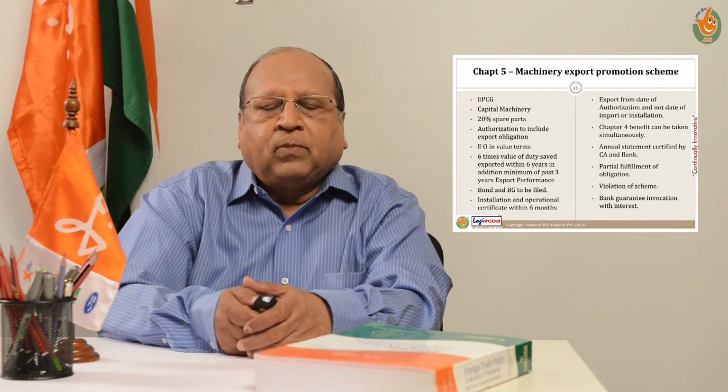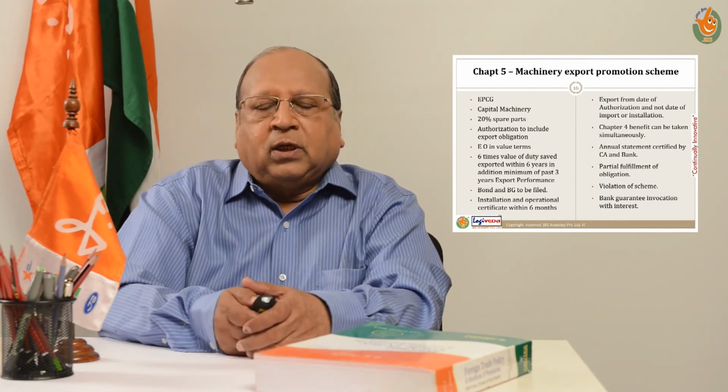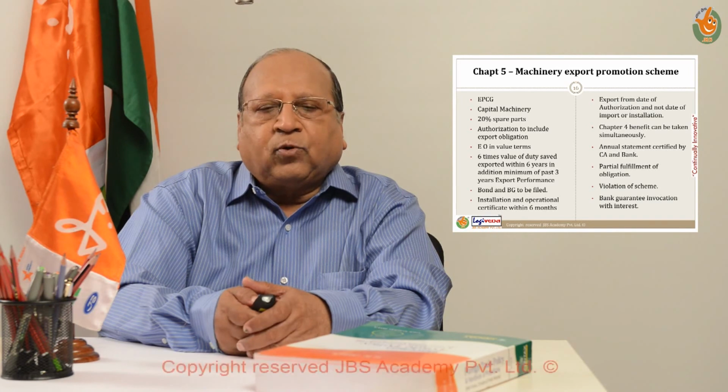Having done that, the exporter has to file yearly statements of progressive export certified by a chartered accountant and also certified by the bank about realization of payment in foreign exchange.